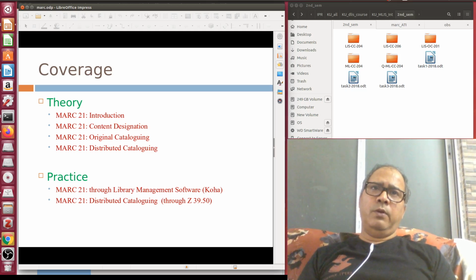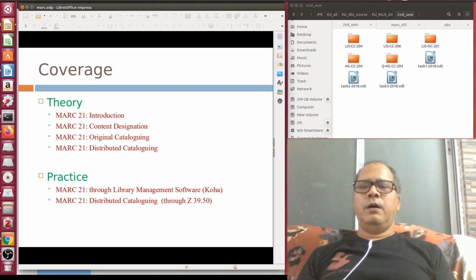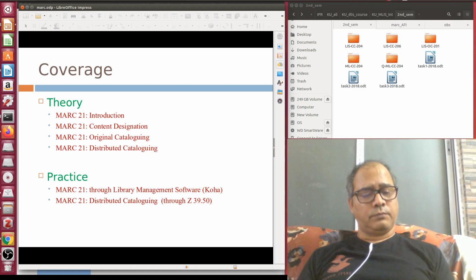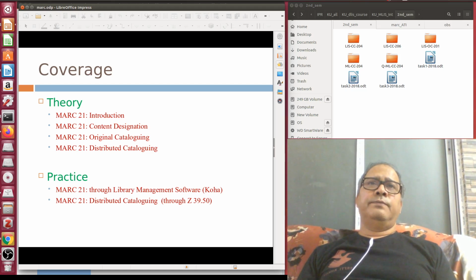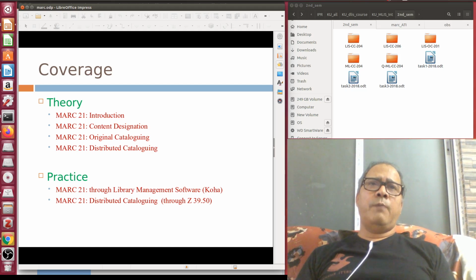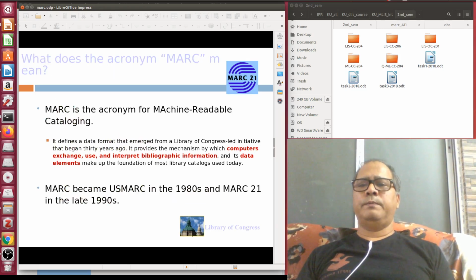And if a particular automation software does not support MARC 21 bibliographic and authority format, people do not prescribe those software for running a library automation project. So this is the importance of MARC 21, and you need to learn it very carefully, because half of your cataloging skills actually depends on your knowledge of MARC 21.